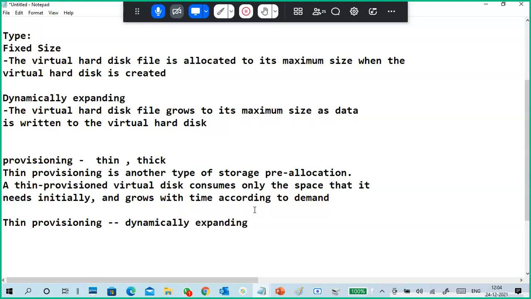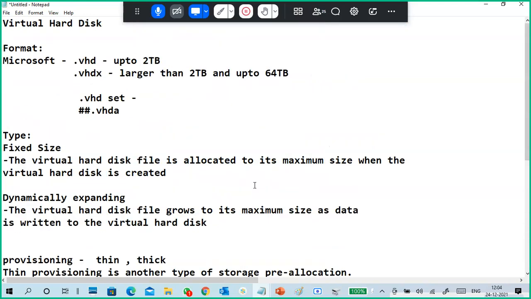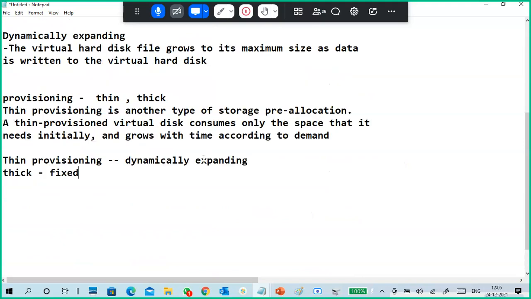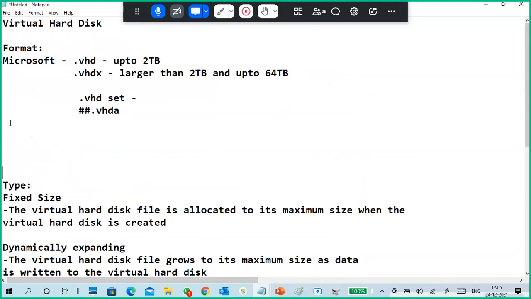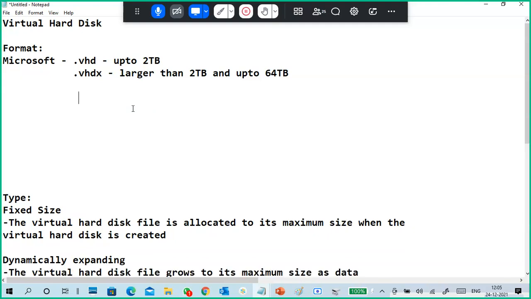If you know one, you can understand so many things. Thick simply means a fixed one. These formats are a little different in different organizations, so to avoid confusion I will remove this.